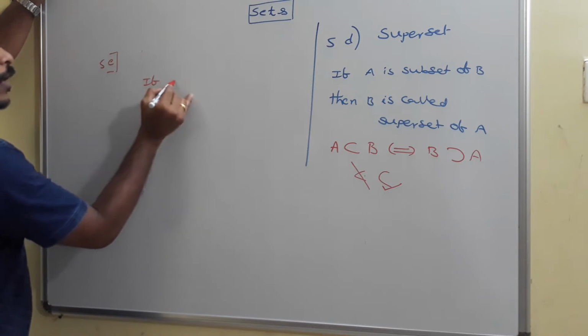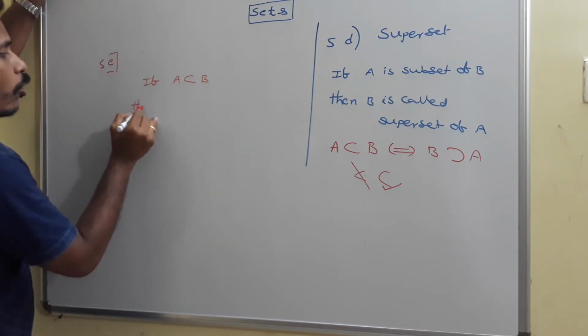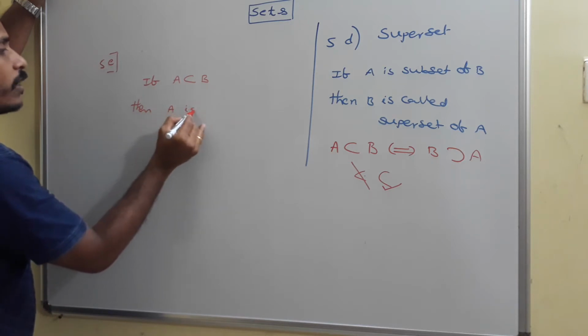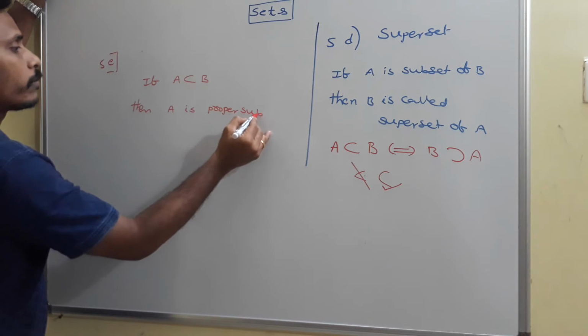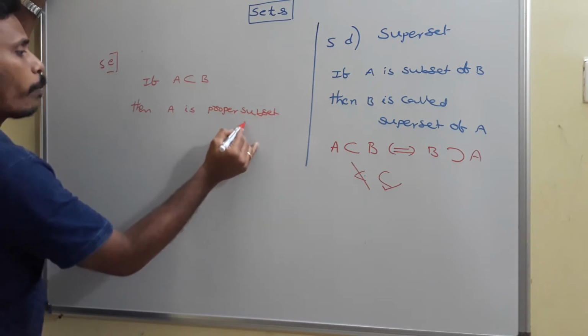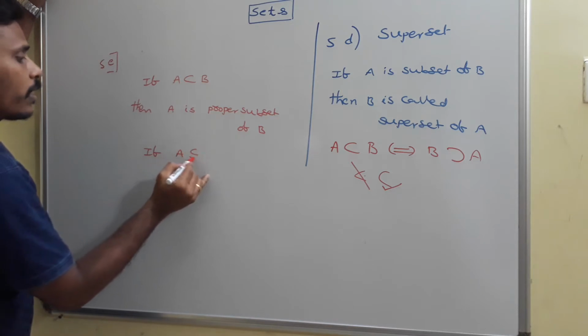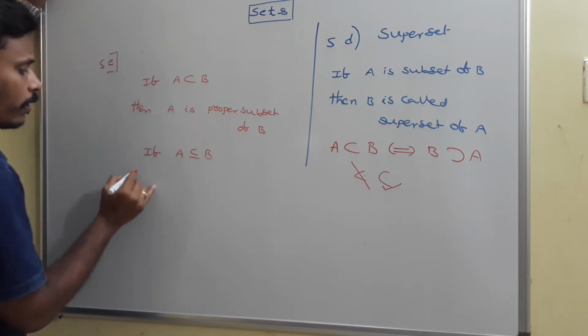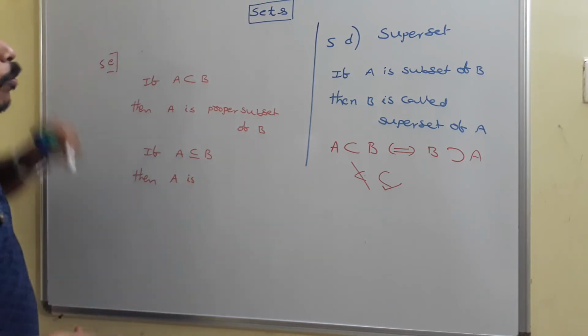If A is subset of B, then surely we say that A is proper subset of B. Or otherwise, if A is subset or equals to B, then we say that A is maybe improper also.